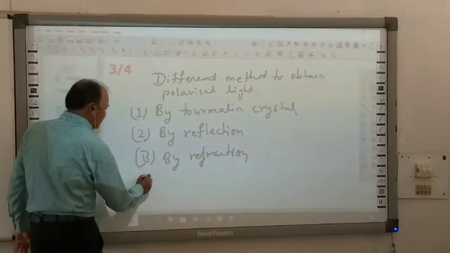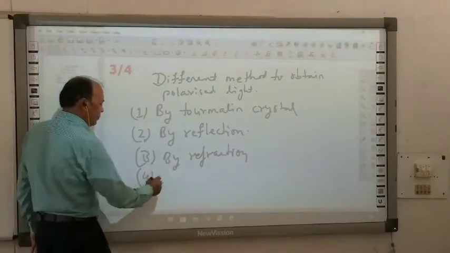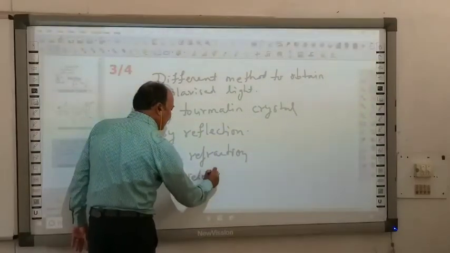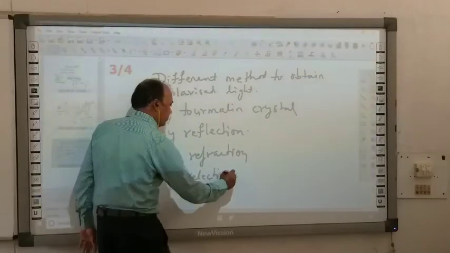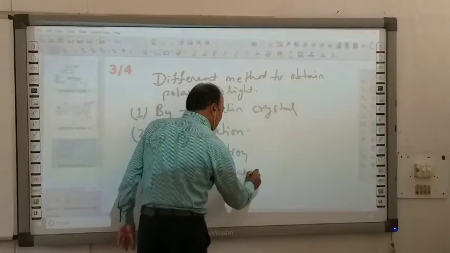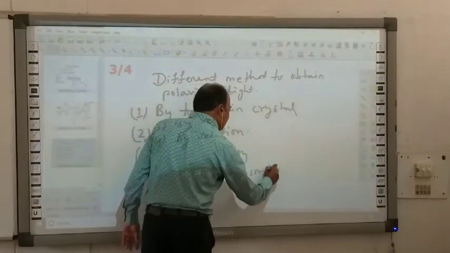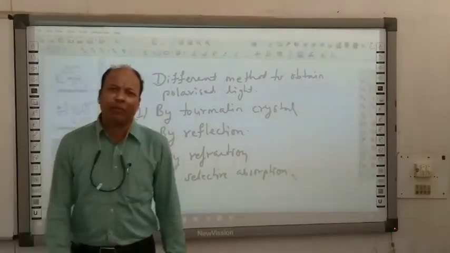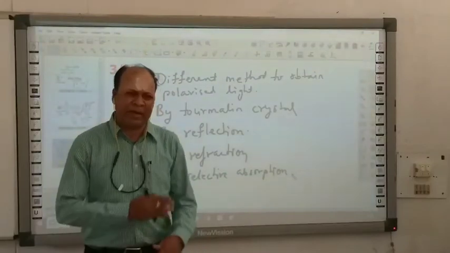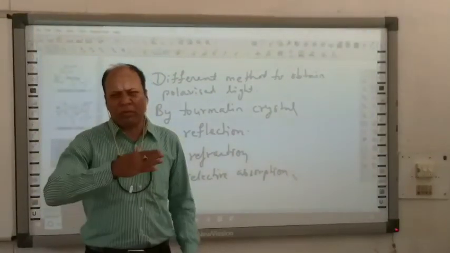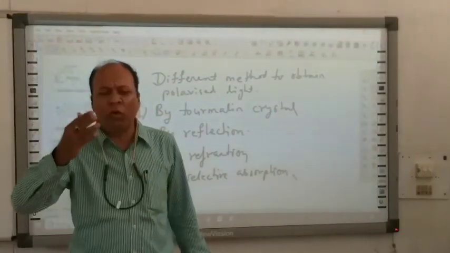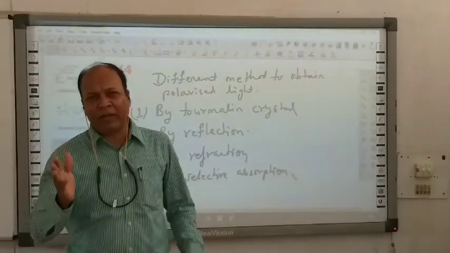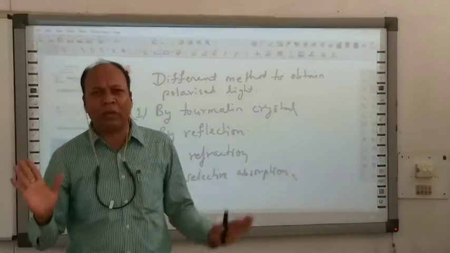Fourth one, by selective absorption. Selective absorption means when light passes through, suppose, some foam or maybe your sunglasses, some types of optical vectors may be absorbed by that medium.